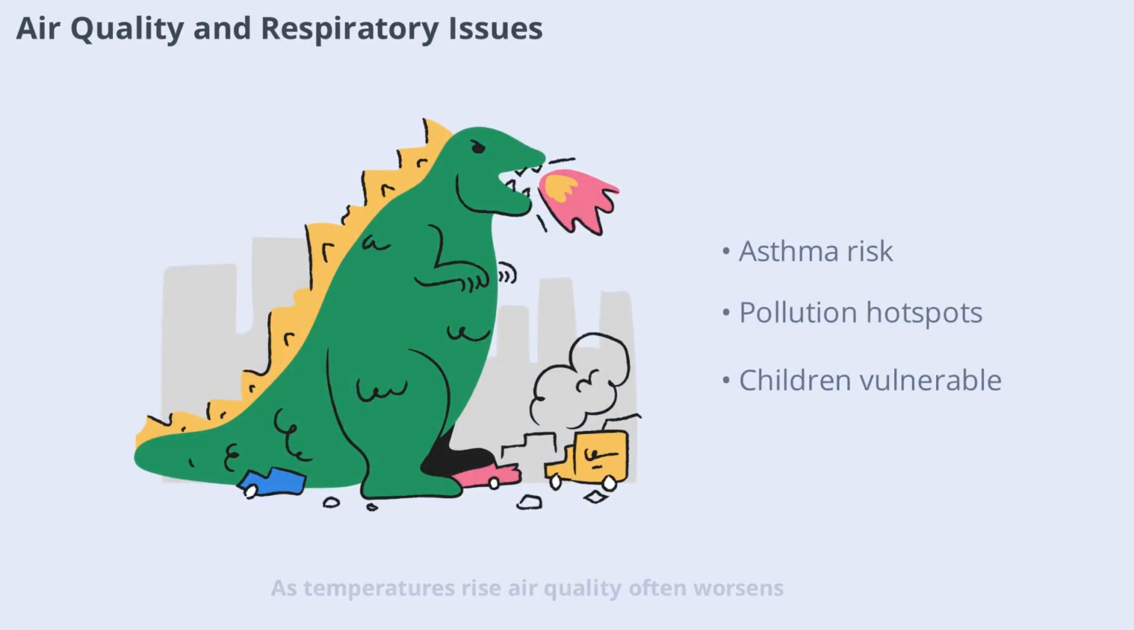As temperatures rise, air quality often worsens. Higher heat can increase ground-level ozone and worsen air pollution, leading to more cases of asthma and other respiratory problems. Children and people living in industrial or densely populated areas are especially at risk. Poor air quality doesn't affect everyone equally. Those with limited healthcare access or pre-existing conditions suffer the most.